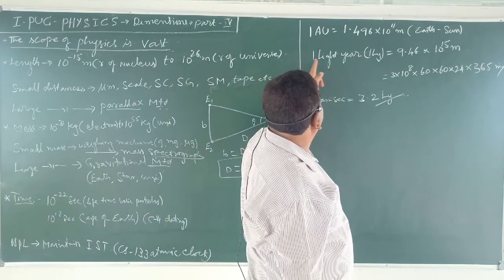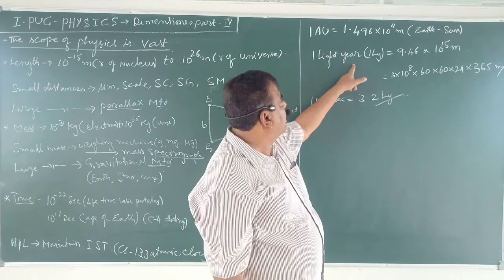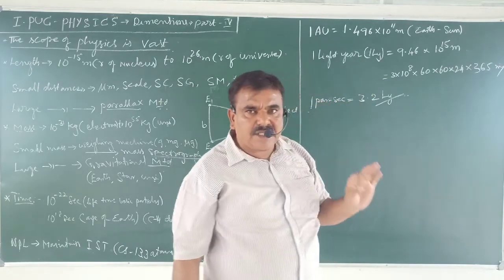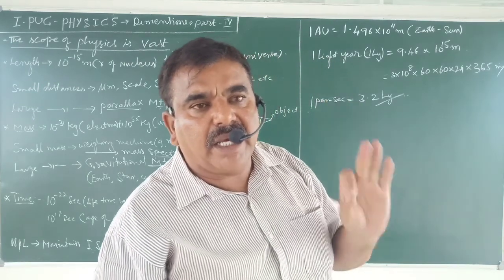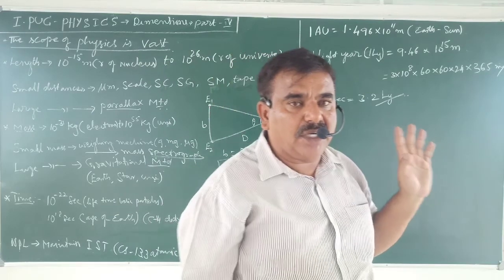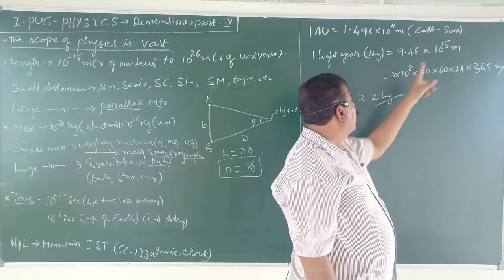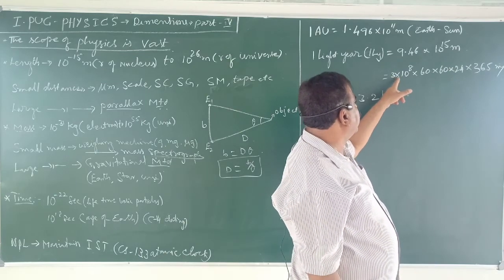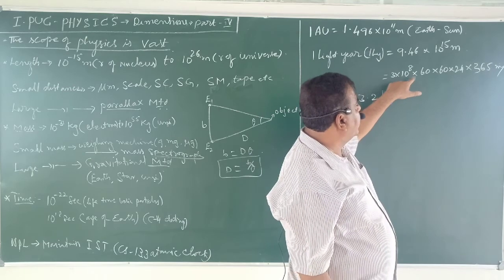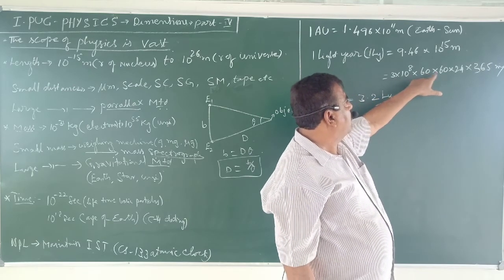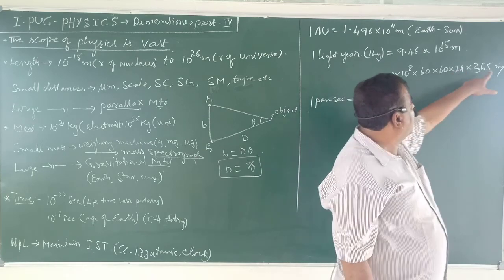Then, 1 light year. Light year means the distance travelled by light in 1 year. What is the total distance travelled by light in 1 complete year? The speed of light is 3 into 10 to the power of 8 meter per second, into 60 per minute, into 60 per hour, into 24 per day, into 365 per year.